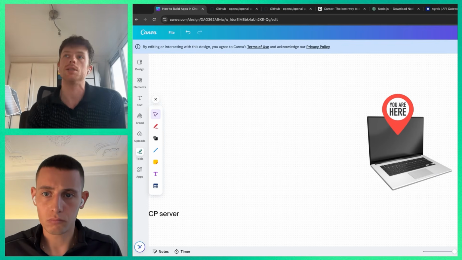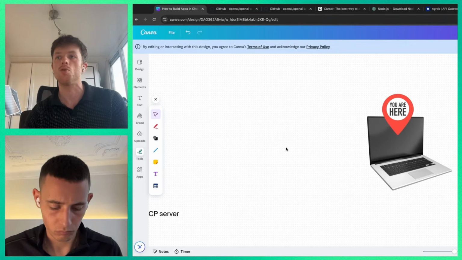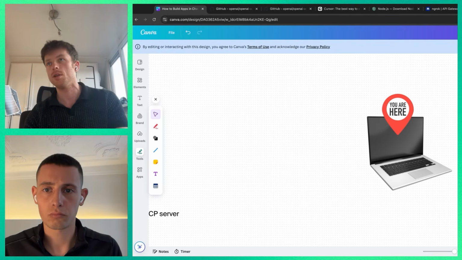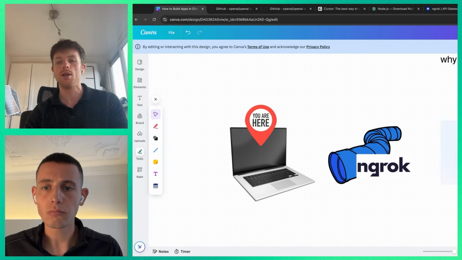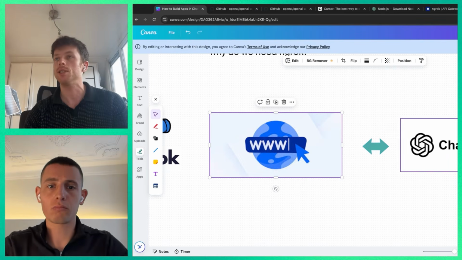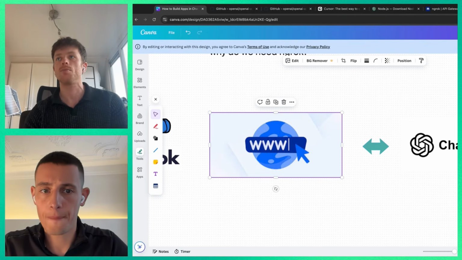And this is what ChatGPT needs. It needs to be able to talk to your app, but it cannot do that on your local computer. So the way that that's solved is something called a tunnel, and that's where ngrok comes in. They'll create something called a tunnel, which will make your app accessible on the internet, then ChatGPT can talk to it. So we'll see in a moment how we do that, and it's going to solve that problem.